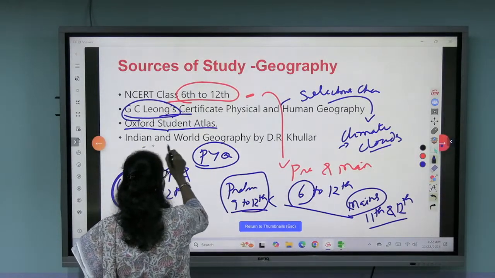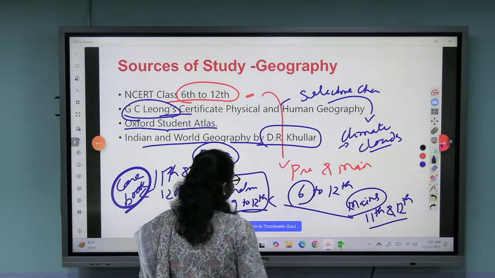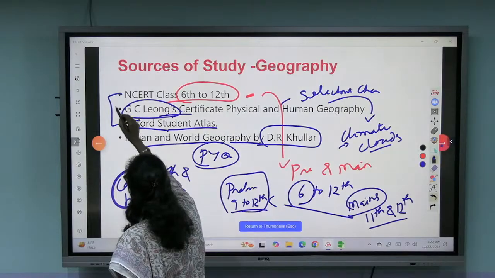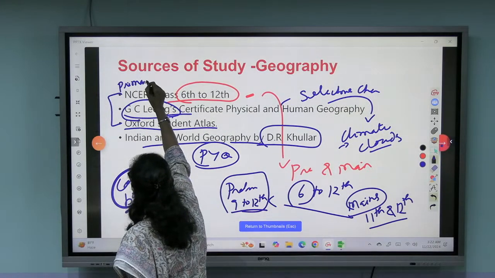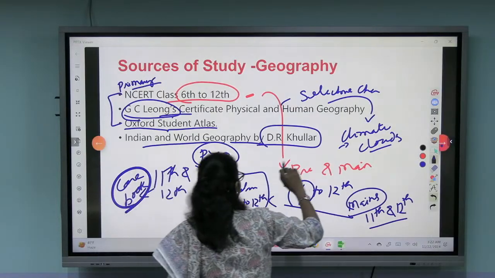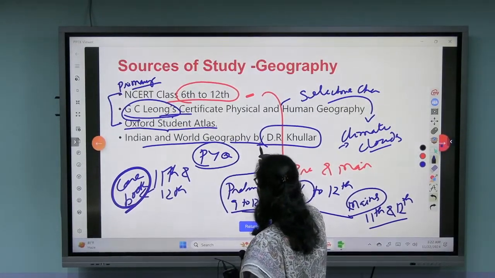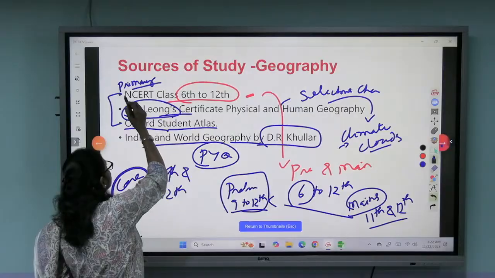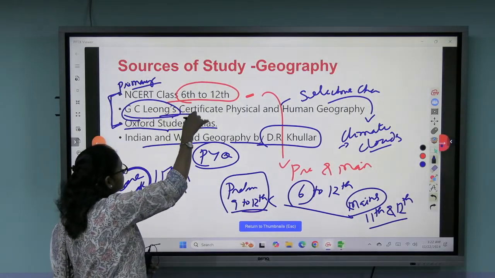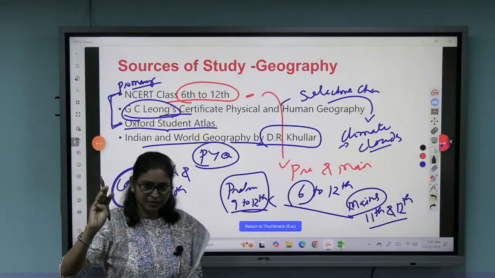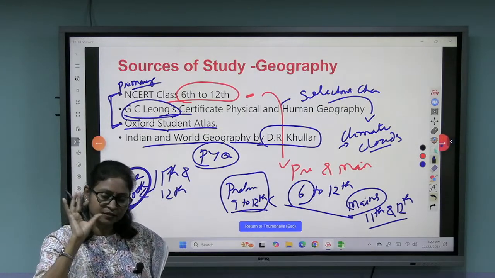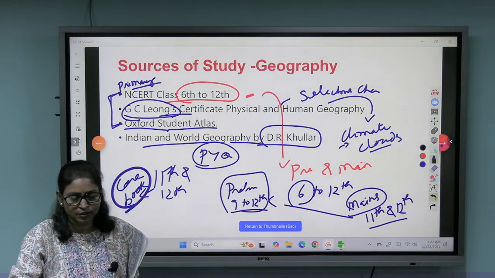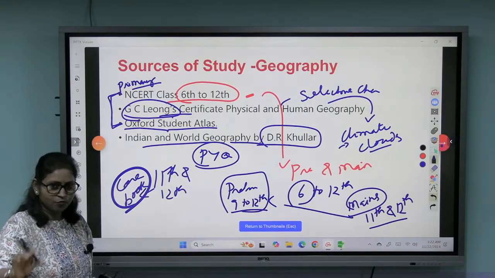Additionally, there is one more book, India and World Geography by D.R. Khuller. So first, please study these, the primary and very important sources. Apart from that, India and World Geography by D.R. Khuller is also important, but before that, you have to build a good concept from the material I have just spoken about: NCERT, G.C. Leong, atlas. Do these nicely first, and then maybe you can study a few sections of Khuller selectively, because it's quite a fat book.